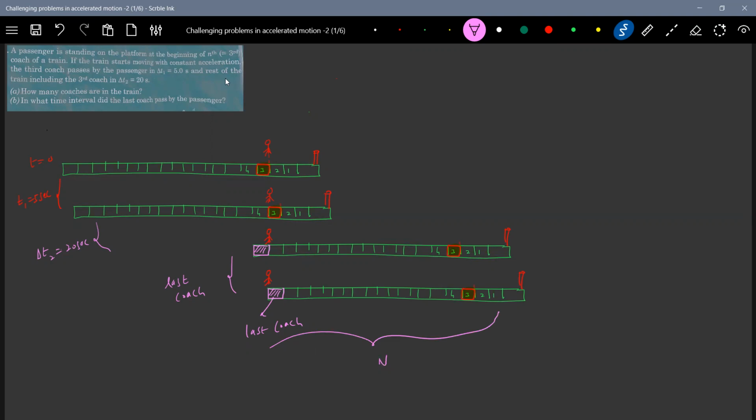Let it be N. What is the length of each coach? Let me write L. Able to understand now?